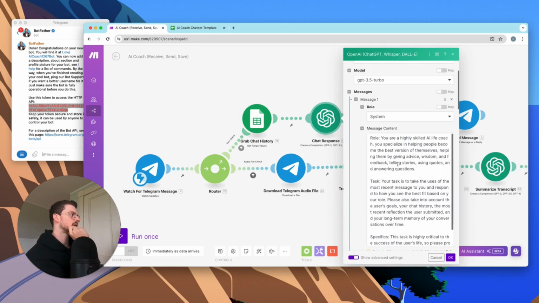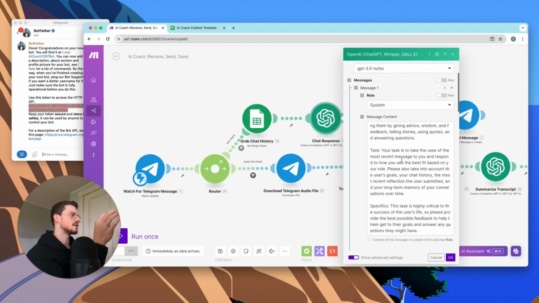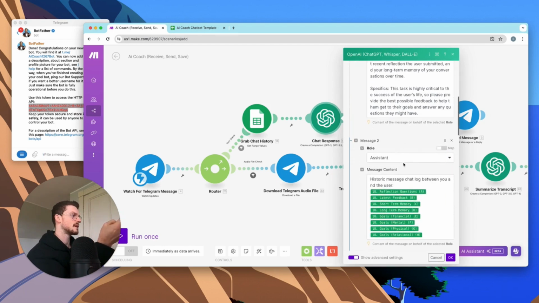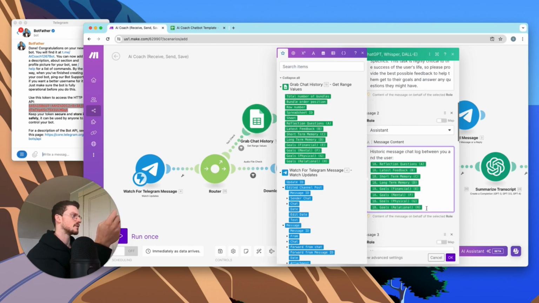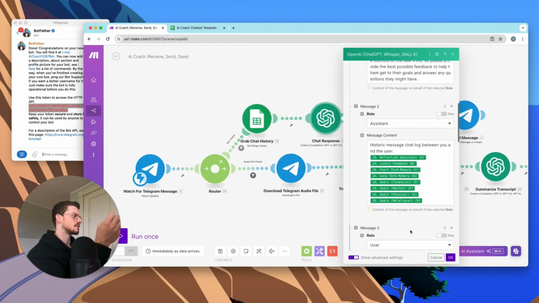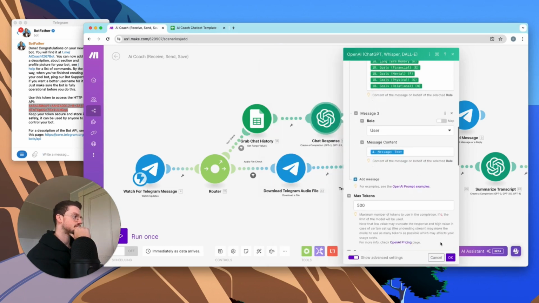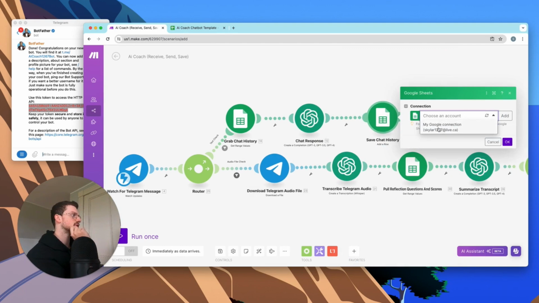So you can read through this, but essentially what this is doing is it's getting the response from the user, and it's also getting the information from the user on their previous goals and also the chat. And as you can see, that's all the information right here. We have reflection questions, latest feedback, short-term, long-term, and then all the different goals. So we're going to hit, and then we have the input there for the text. And max tokens 500.